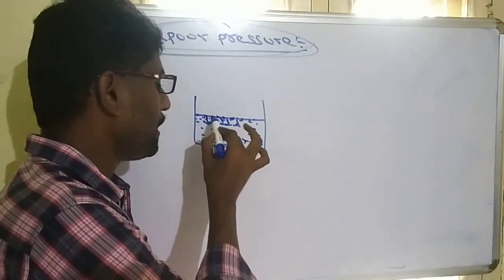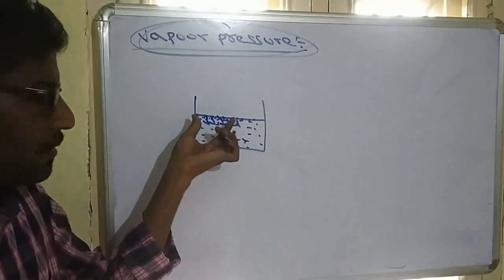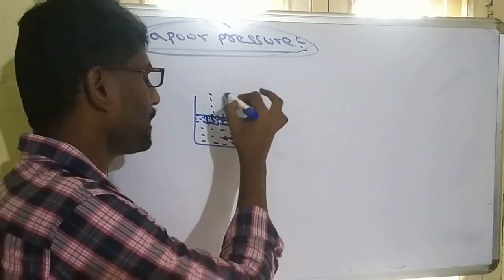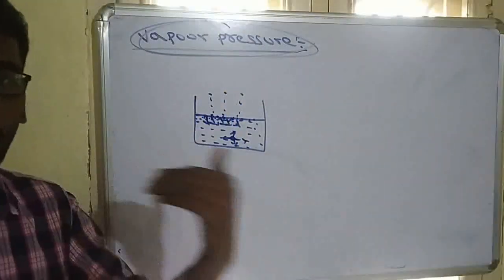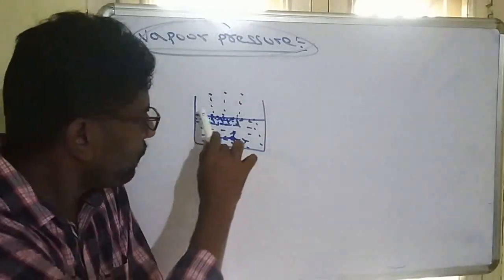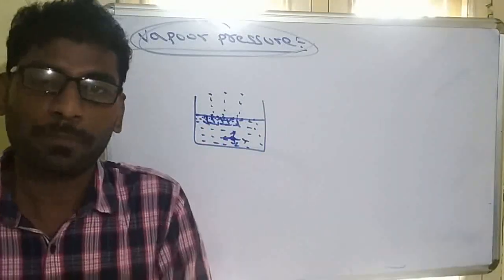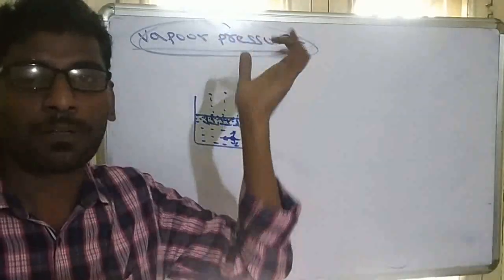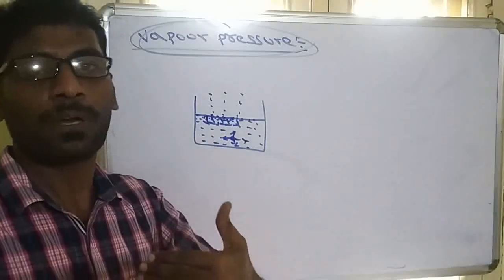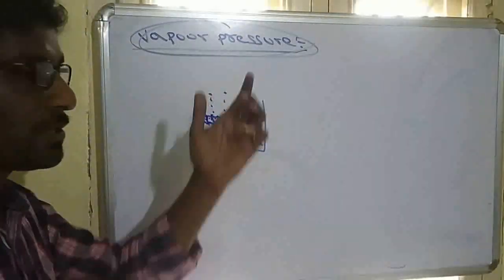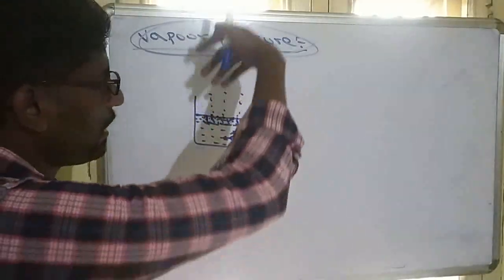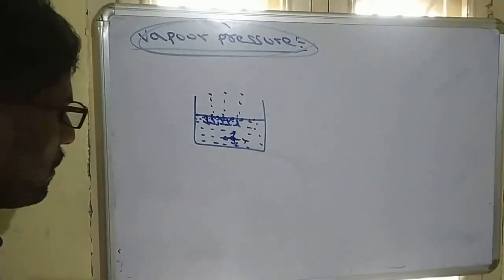So due to this less attractive force, these can escape from the liquid and convert to gas. This process is called evaporation. So liquids can be evaporated. When liquids are evaporating, surface molecules will be evaporated, not inside molecules. Remember, surface molecules will be evaporated. Why? Because they contain less force of attraction, so they can break their forces and escape. So the process is called evaporation. If the beaker is open, the gases will directly evaporate into the atmosphere.